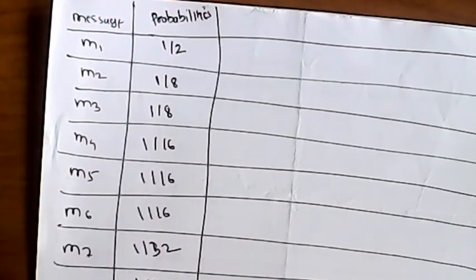So we have listed the probabilities in decreasing order.